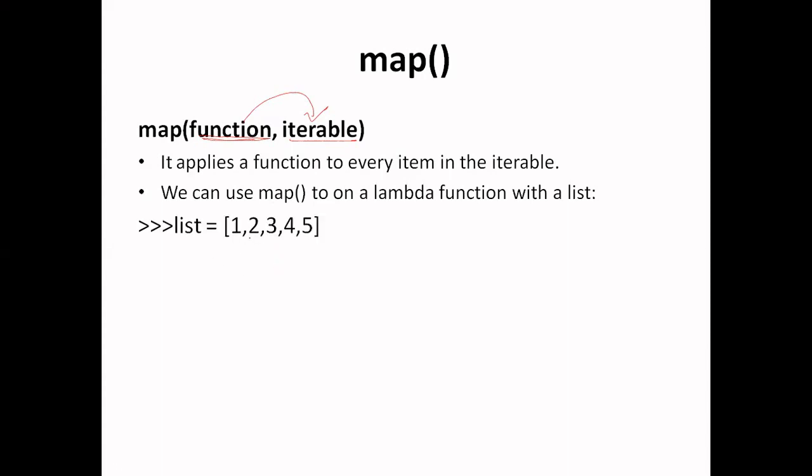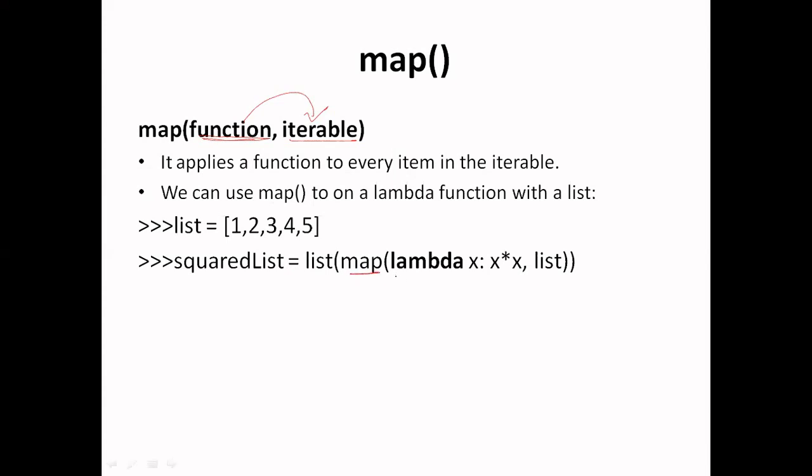In this case, we have a list of 5 elements, and if I call the map function, the first argument is a function, that means an anonymous function or lambda function, and the second argument is the iterable object, that is the list in this case. So what is this lambda function doing? It is squaring an element which is passed as a parameter.